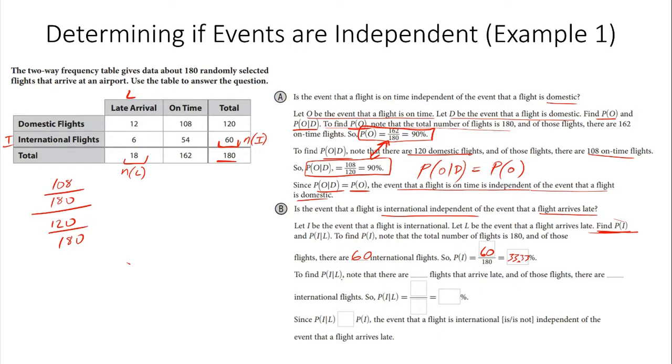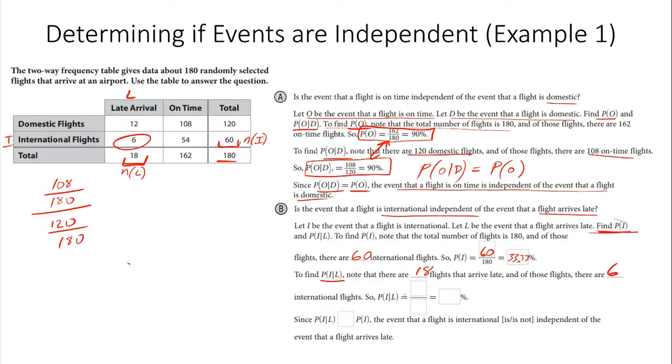Now, to find the probability of international given that they're late, we have to note that there are 18 flights that arrive late. Of those flights, how many were international? If we notice, the intersection between event I and event L is 6.